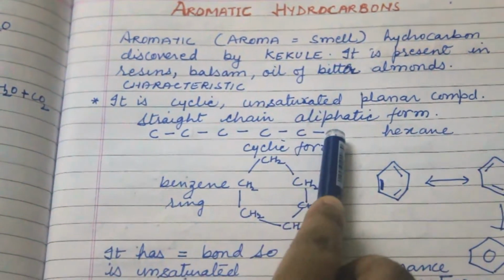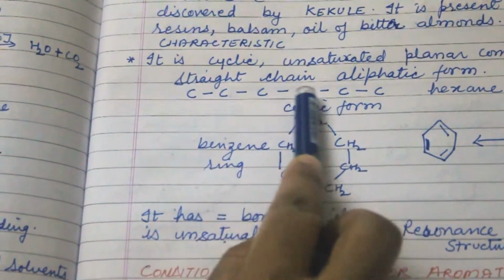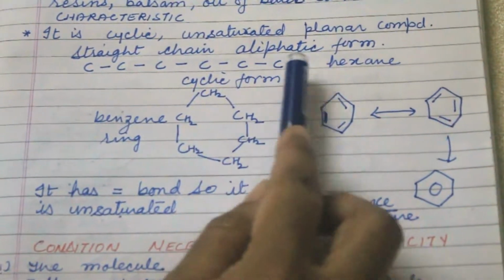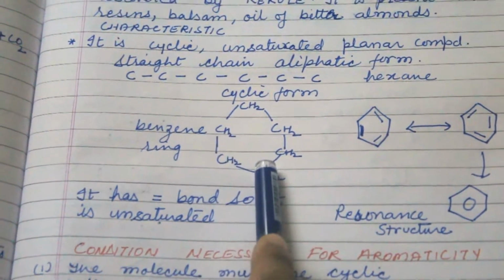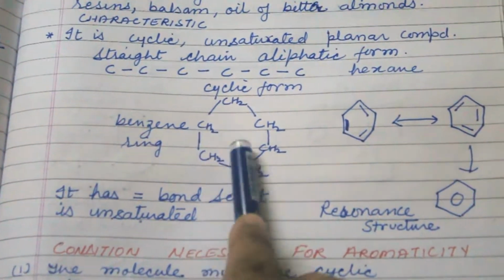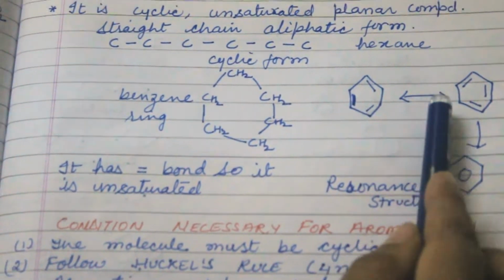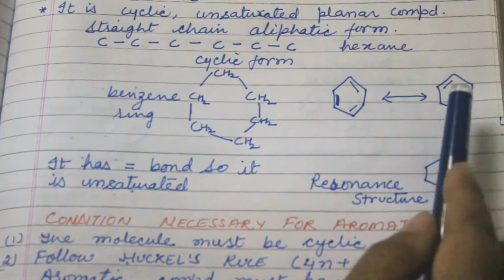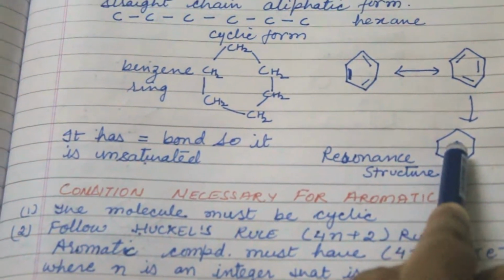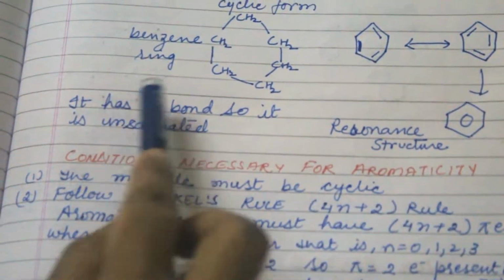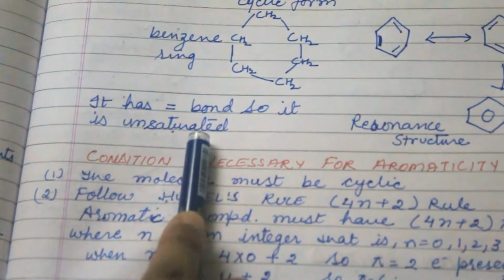If 6 carbons are written in a straight chain, this straight chain or aliphatic form is known as hexane. But if the same 6 carbons form a ring or cyclic structure, it is known as the benzene ring. The double bonds shift alternately in the ring, so we show it like a ring. This is known as the resonance structure. It has alternate double bonds, so it is unsaturated in nature.